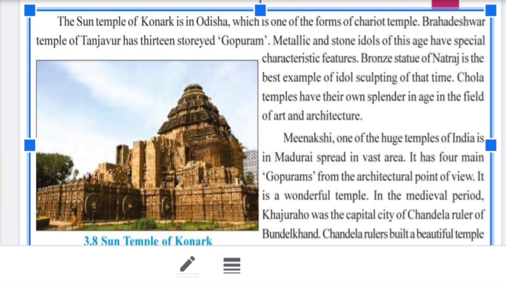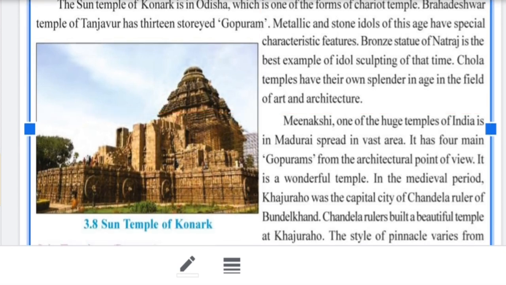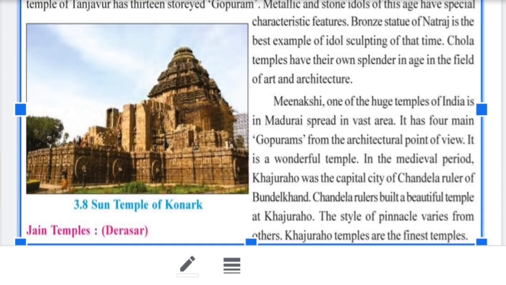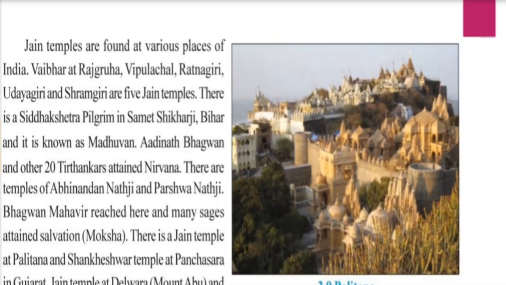We have seen that in temples there are metal idols, stone idols, and the bronze statue of Nataraj. The Chola dynasty and Pallava dynasty contributed much towards temple architecture. You can also say the Chandela rulers of Bundelkhand. What is the capital of the Chandelas of Bundelkhand? The answer is Khajuraho. Khajuraho was the capital of the Chandela rulers of Bundelkhand. Here also we can see the pinnacle, which has different features.